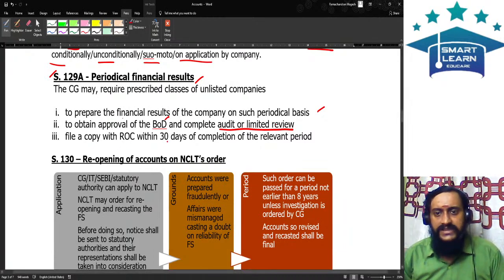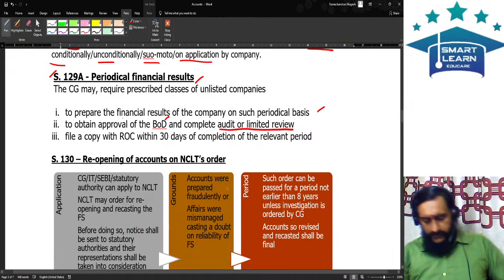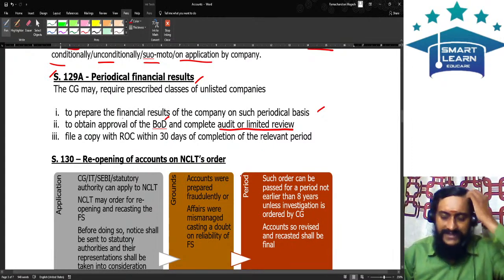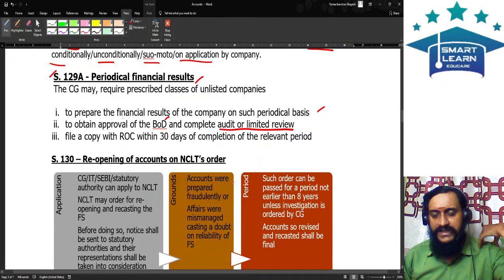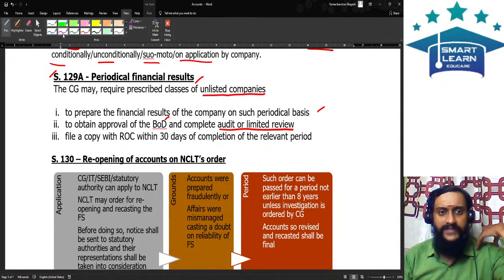File copy with ROC within 30 days of completion of the relevant period. So this is the power which is given to the central government, that the central government can notify any class of unlisted companies. Sir, a central government cannot notify listed companies.